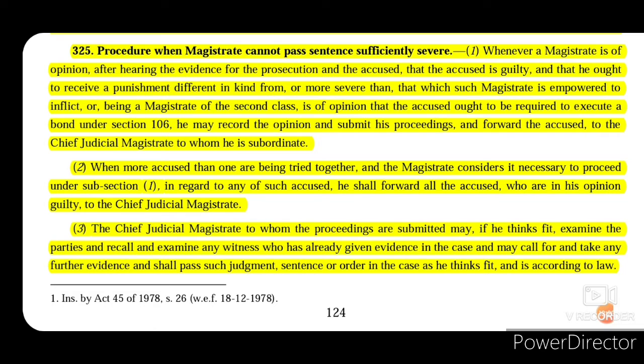Now when more accused than one are being tried together and the magistrate considers it necessary to proceed under subsection 1, then in regard to any of such accused, he shall forward all the accused who are in his opinion guilty to the Chief Judicial Magistrate. Now the Chief Judicial Magistrate to whom the proceedings are submitted may examine the parties, recall and examine again the witnesses who have already given evidence in the case, and may call for and take any further evidence that is necessary, and shall pass such judgment, sentence or order as is according to law.